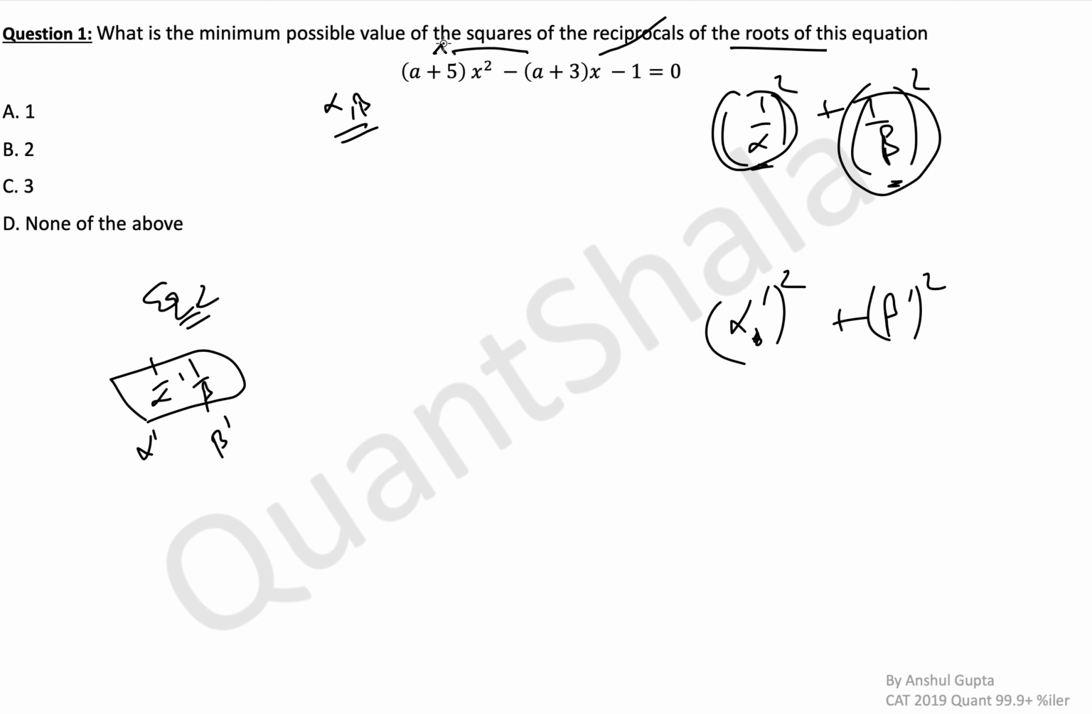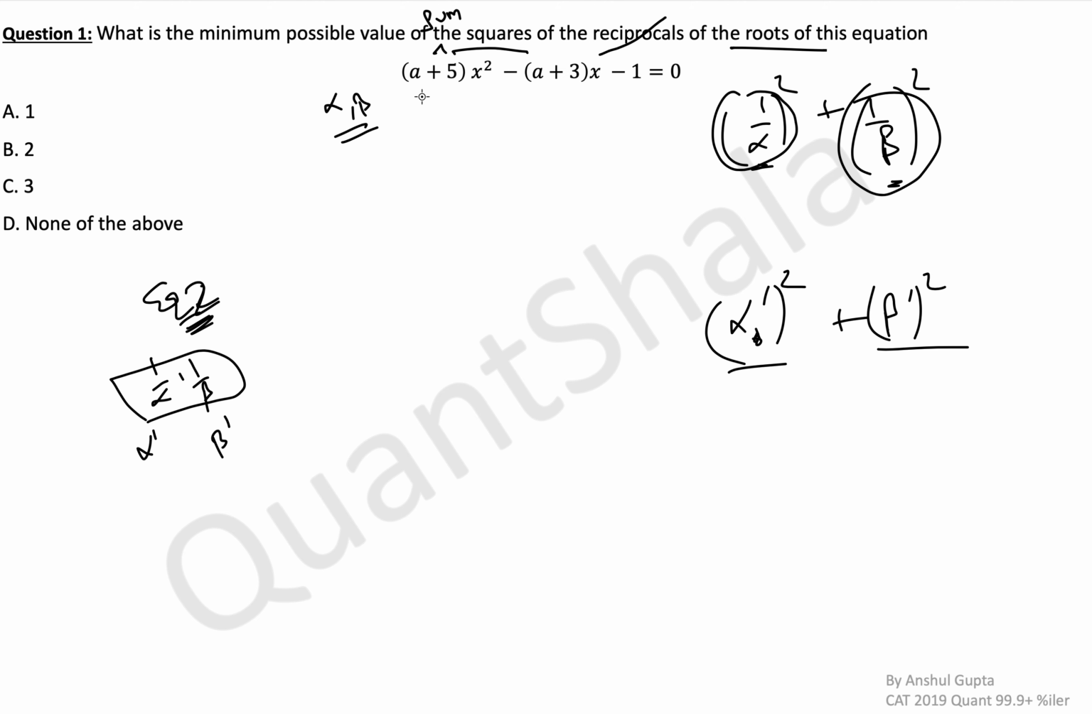So this talks about the sum of squares, as we did in the last slide. It talks about the sum of squares of the roots of this equation. So what will this hypothetical equation 2 be? Now that is simple.